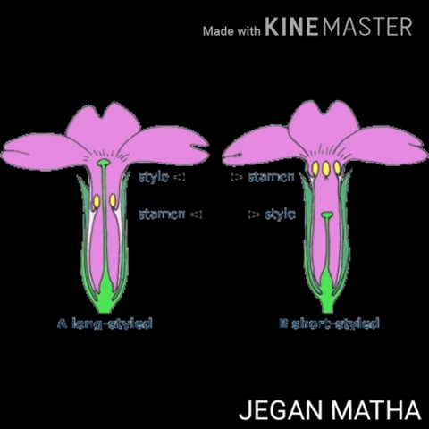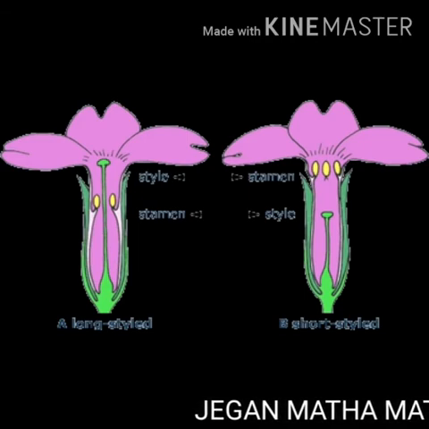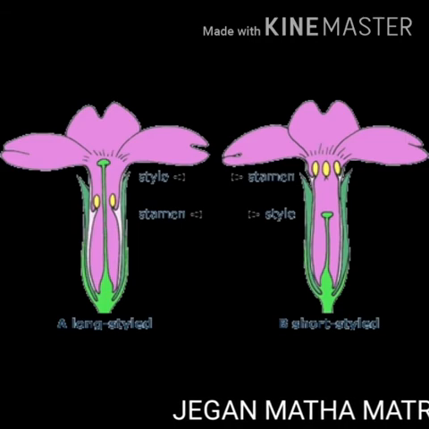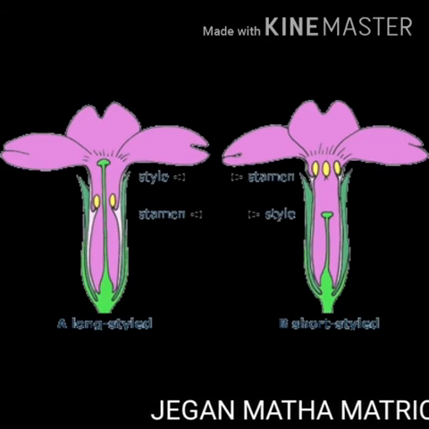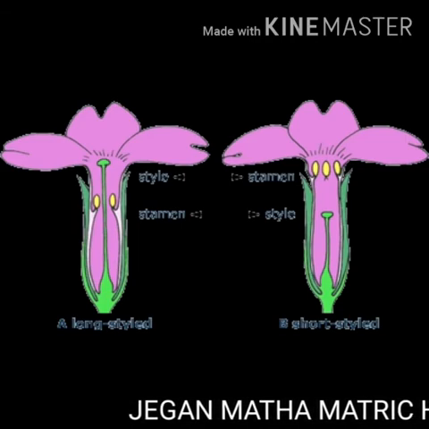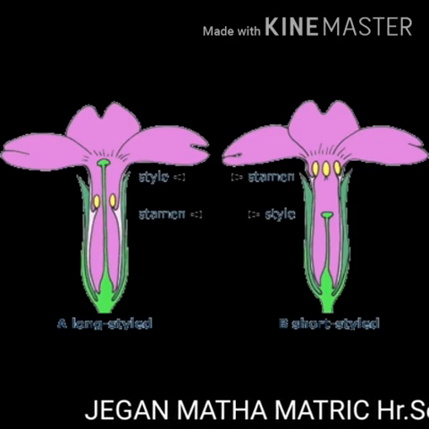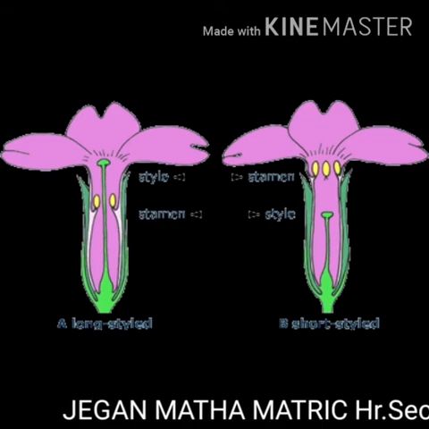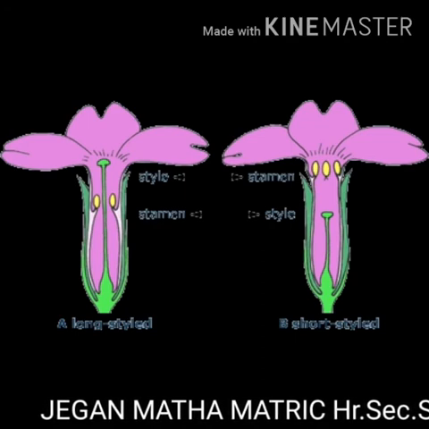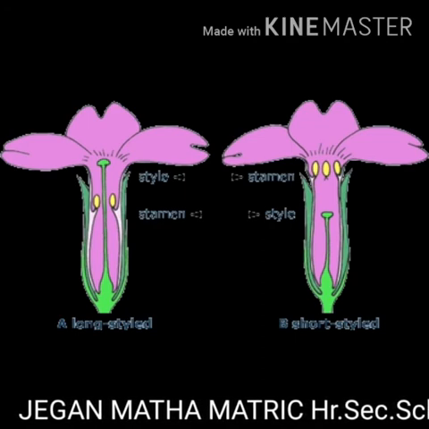The stigma of the thrum-eyed flowers and the anther of the pin lie at the same level to bring out pollination. Similarly, the anther of the thrum-eyed and the stigma of the pin are found at the same height. This helps in effective pollination.